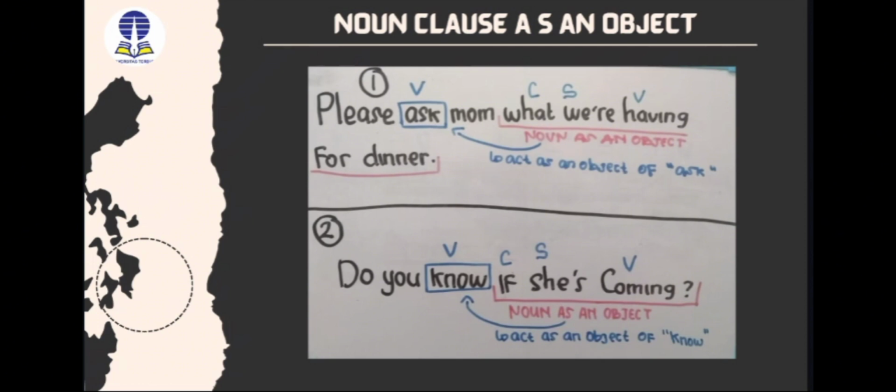Number 2. Do you know if she's coming? If she's coming is a noun clause as an object, starting from a conjunction followed by a subject and verb. And if she's coming acts as an object of the verb know.